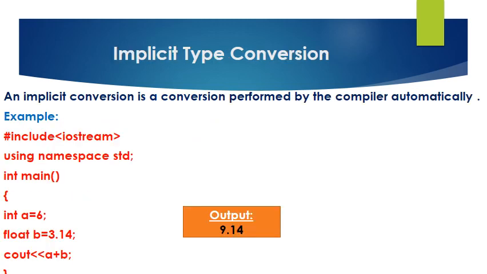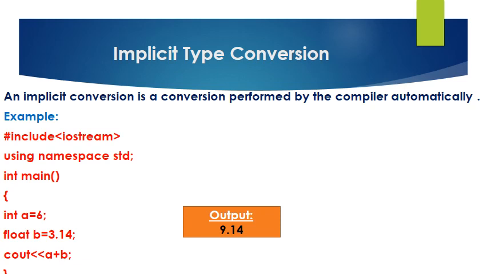Next, what is implicit conversion? An implicit conversion is a conversion performed by the compiler automatically. So, it is done by the compiler on its own without any external trigger from the user. And it is also called automatic conversion. Here, the smaller data type is converted into the wider data type.